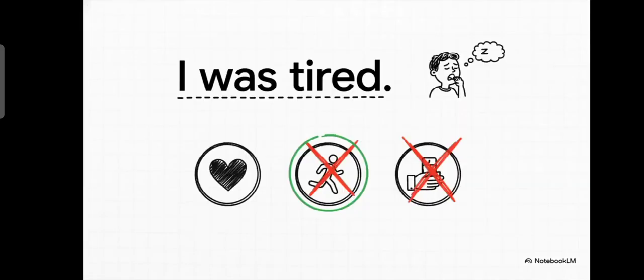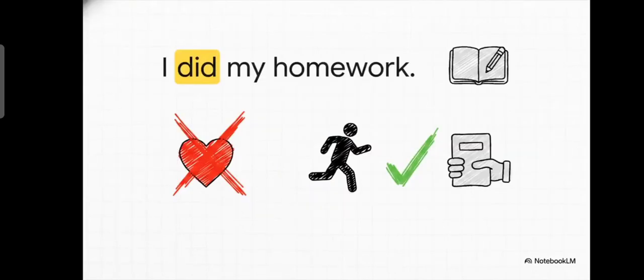So let's test it out. I was tired. Okay, is tired an action? Nope. Is it something you possess? Not really. It's a state, right? A feeling. So we use was. Perfect. How about this one? I did my homework. Is doing your homework a state? No. Is it something you possess? Well, no. It's something you do. It's an action. So, of course, we use did.